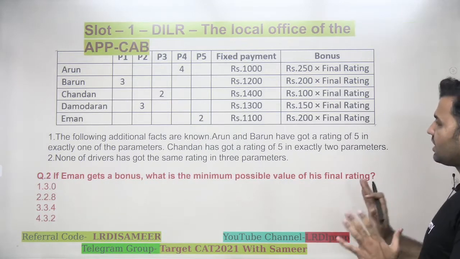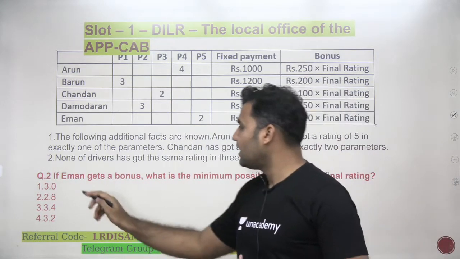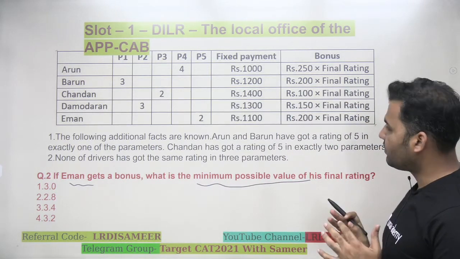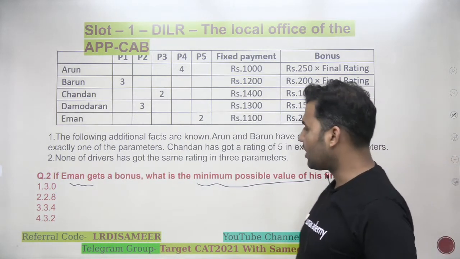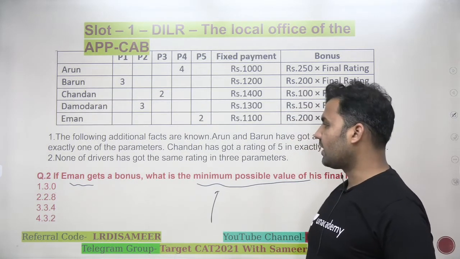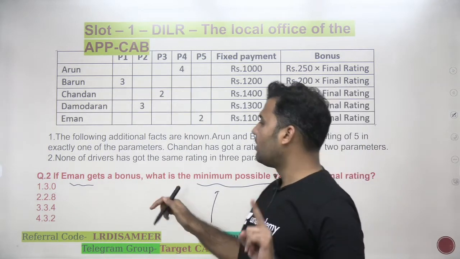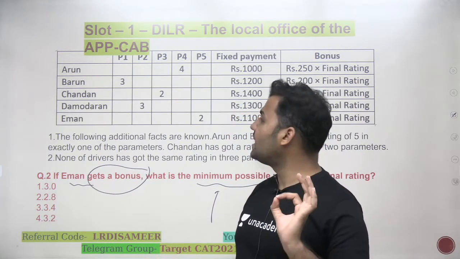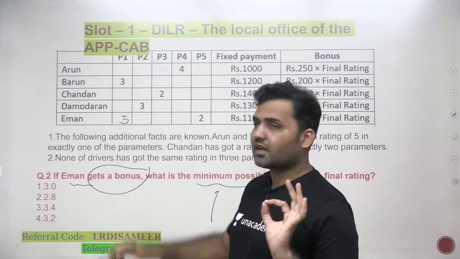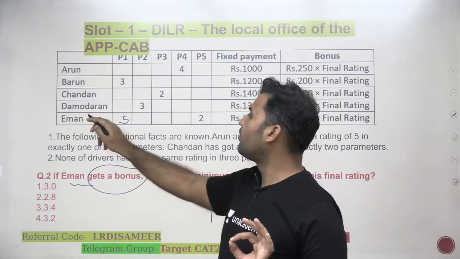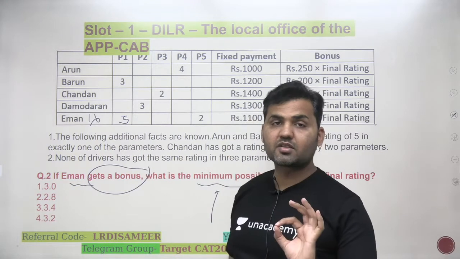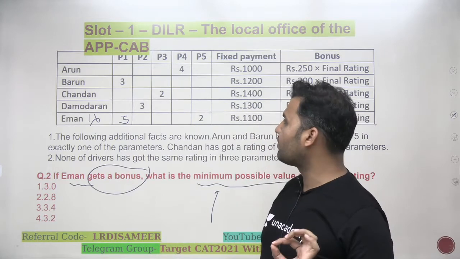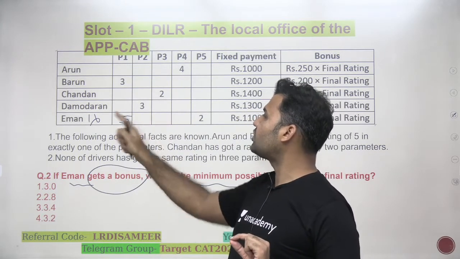Exactly in a similar way, you can solve the next question. Now here it says Iman gets a bonus. What is the minimum possible value of his final rating? Iman is getting a bonus, but I need to minimize the possible rating. So first of all, I need to keep in mind that he should be eligible for the bonus. That means he needs to have at least one 5, and he should not be having 1 in any of these parameters, because otherwise he will not be eligible for a bonus. So to make him eligible, one 5 is necessary and 1 should not appear.